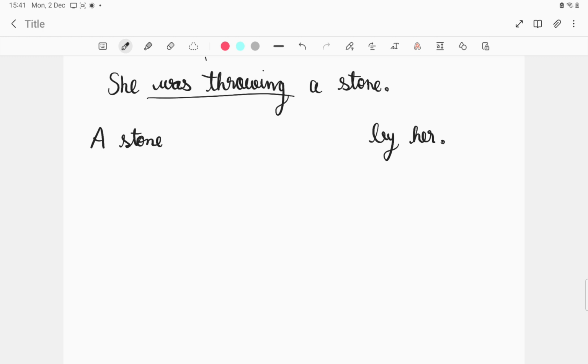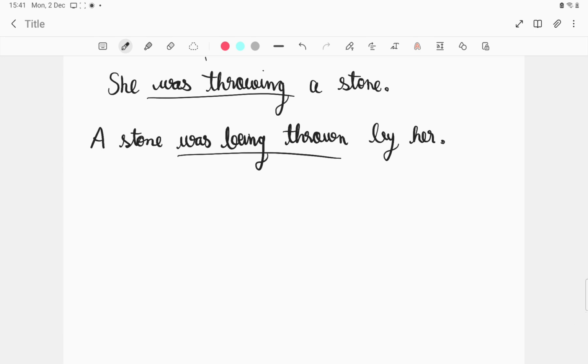So as the stone is singular, we'll write a stone was being, third form of throwing is thrown. A stone was being thrown by her. Okay, this is how we have to convert.